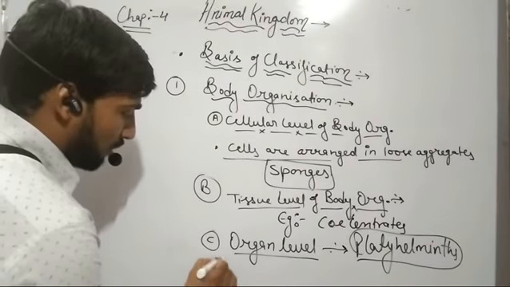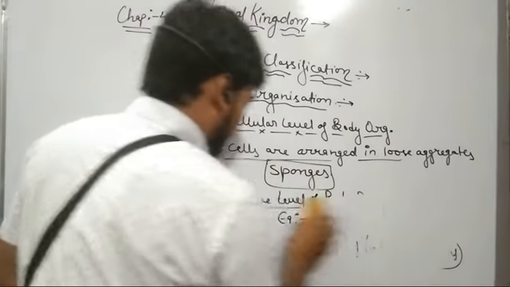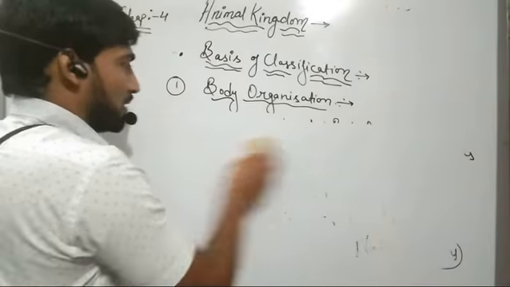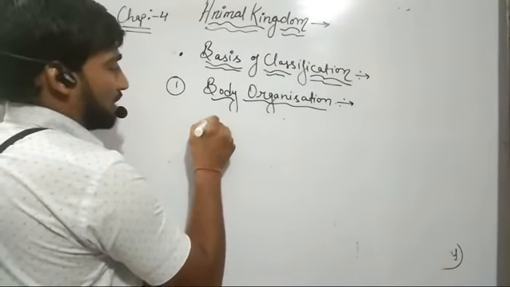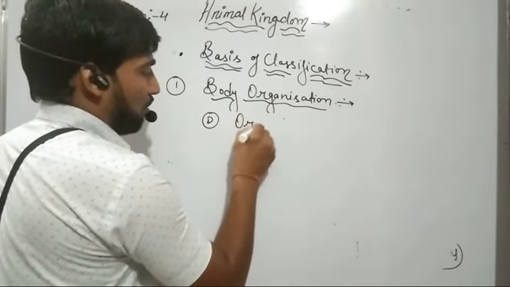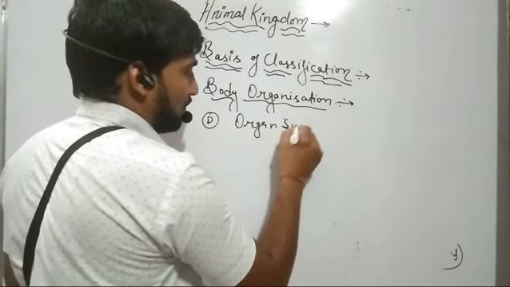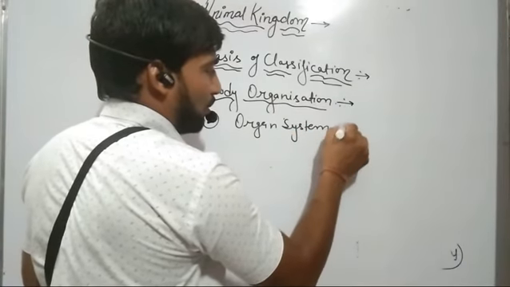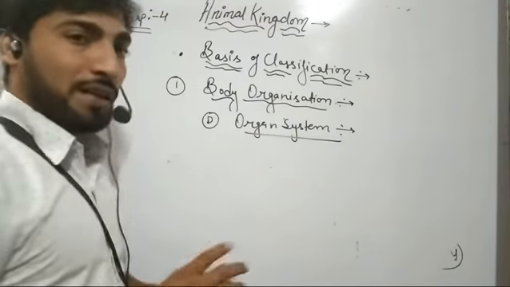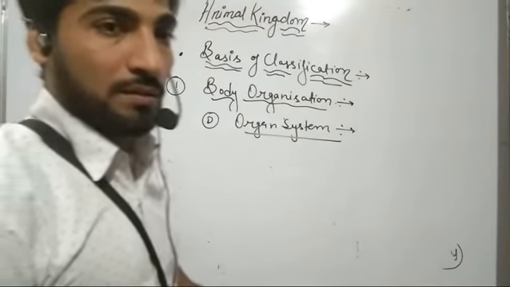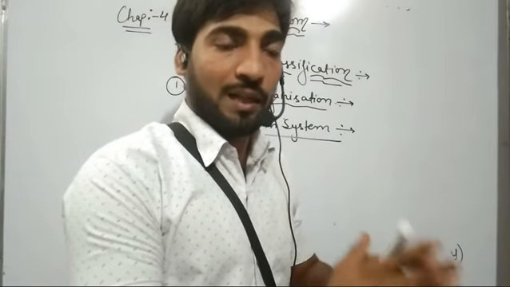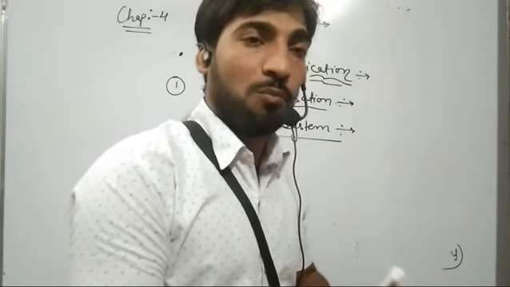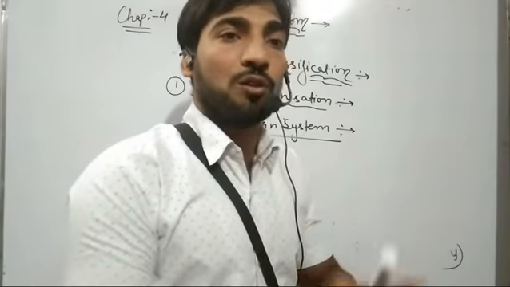Further, the fourth type of body organization is organ system level of body organization. Fourth is organ system level of body organization. So in certain organisms, these organs associate to form an organ system, and then this organ system has to perform some specific physiological function.